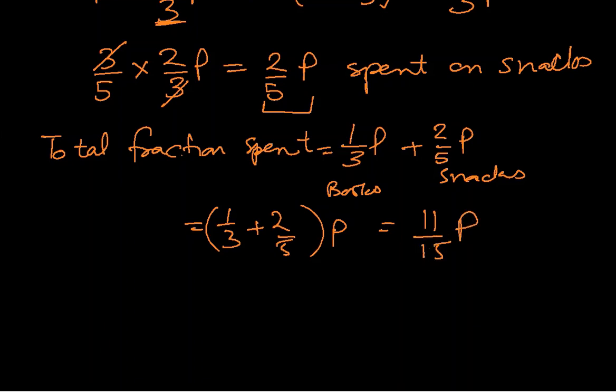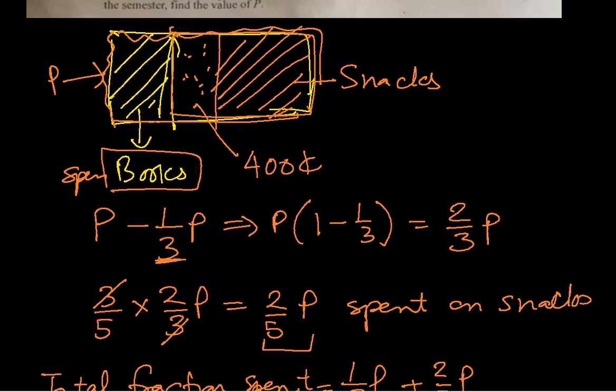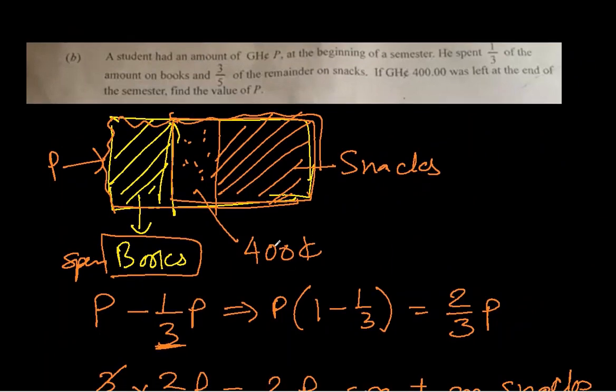This was spent. So the saving will be: the total amount initially was P and now 11 over 15 P is spent. So we will see how much is saved now. If we take P common again, it becomes 1 minus 11 over 15, times P. So it will be 4 over 15 P, and that amounts to 400 cedis. Let's see again. The amount which was left, saved, was 400 cedis.